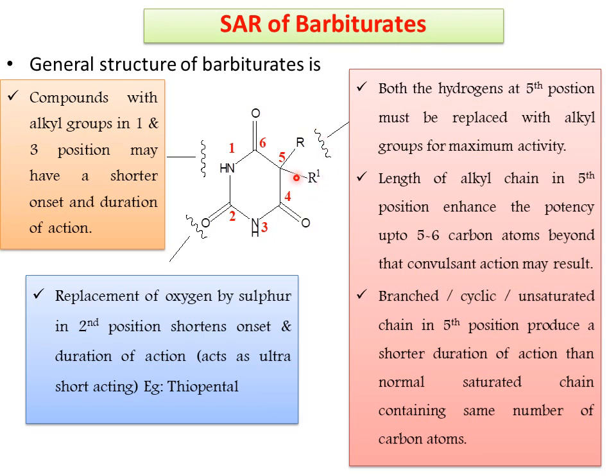Beyond 6 carbon atoms, it produces anticonvulsant action. Next, a branched, cyclic or unsaturated chain in the fifth position may produce shorter duration of action than a normal saturated chain containing the same number of carbon atoms. That is the SAR of barbiturates.